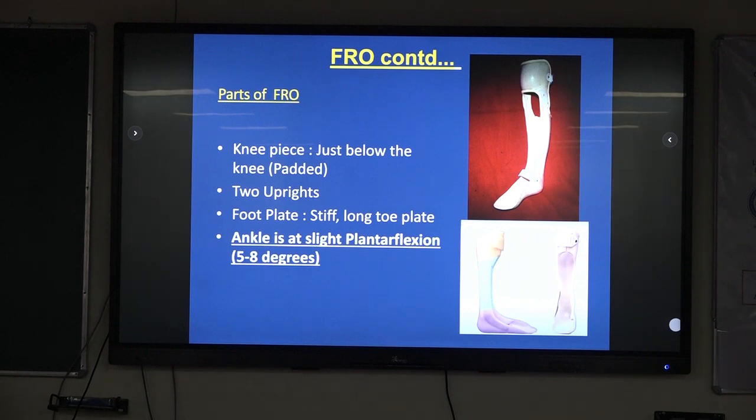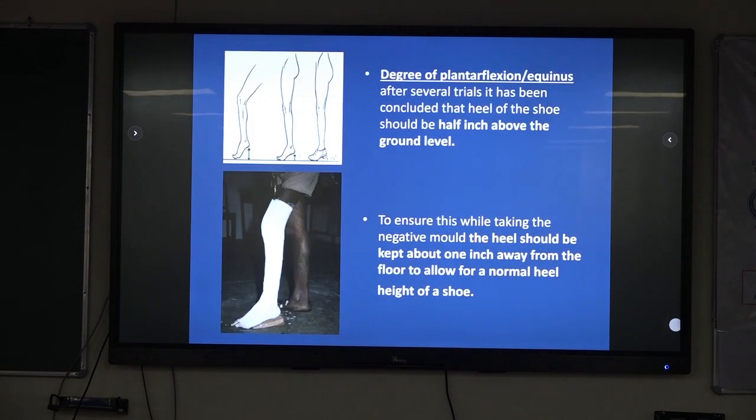Two uprights are there, a foot plate, a stiff long toe plate, and the ankle is at slight plantar flexion, that is 5 to 8 degrees. Now how do we determine the adequate angle of equinus? After several trials, it has been concluded that the heel of the shoe should be ½ inch above the ground. So that much equinus is required in the orthosis.